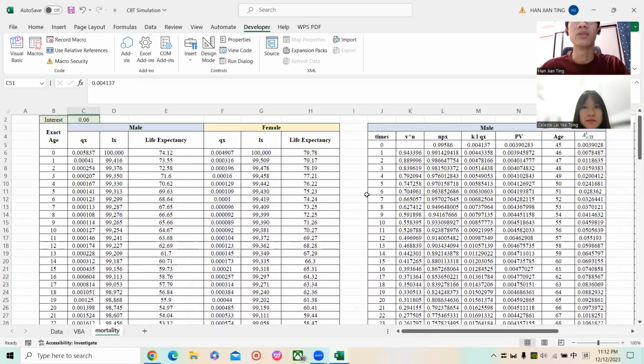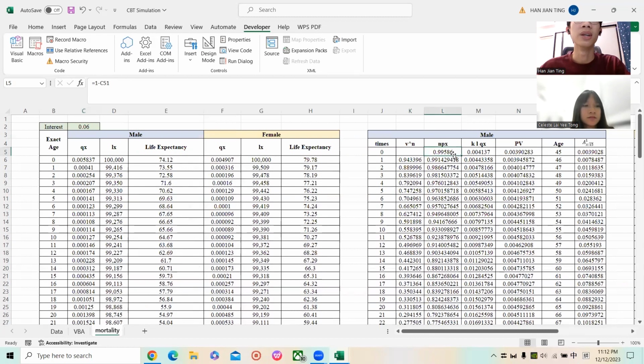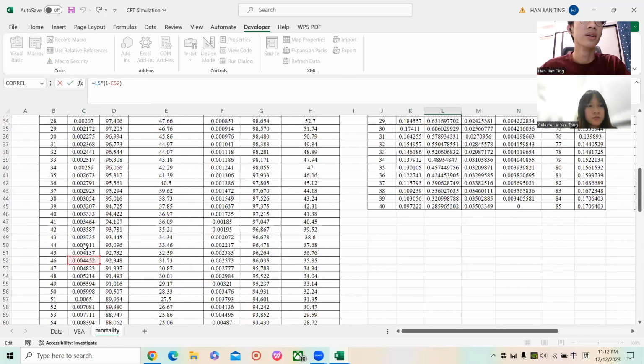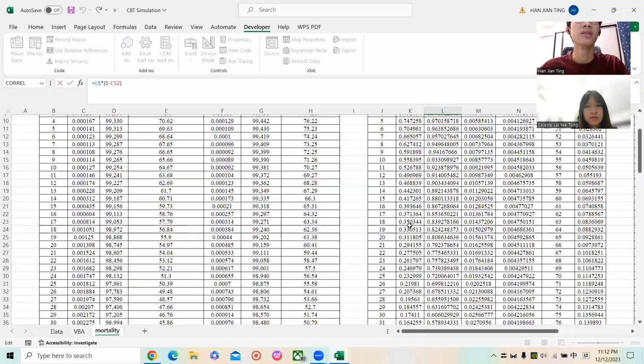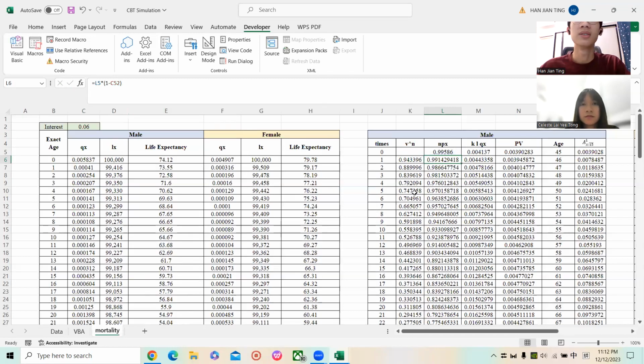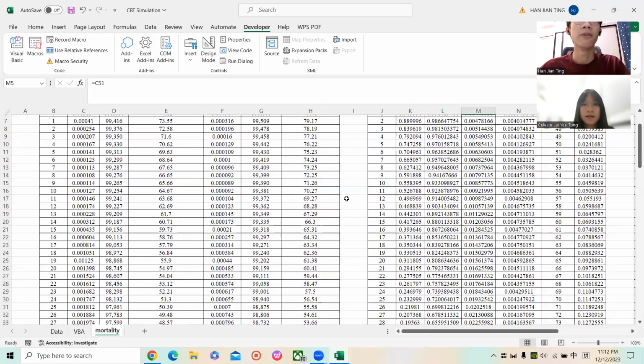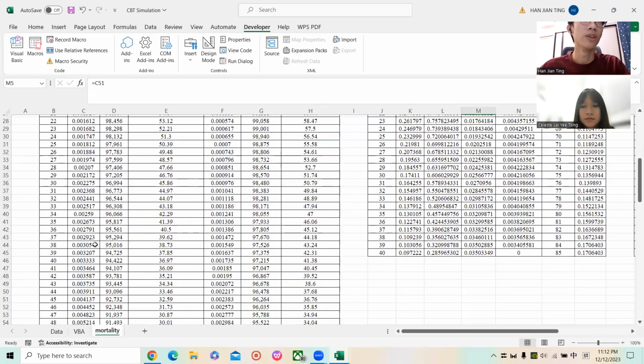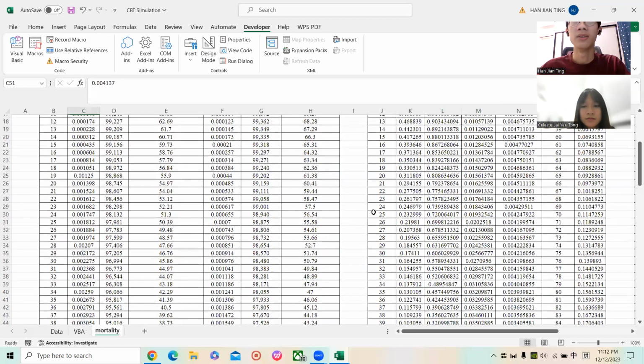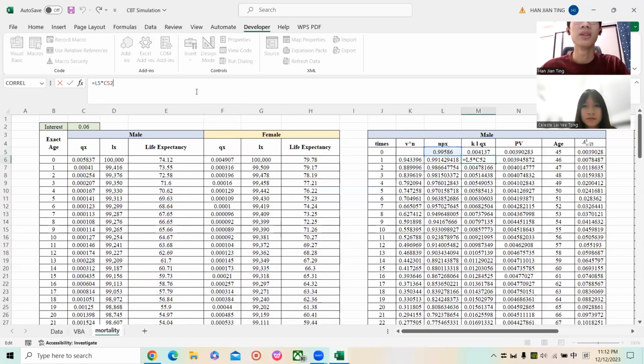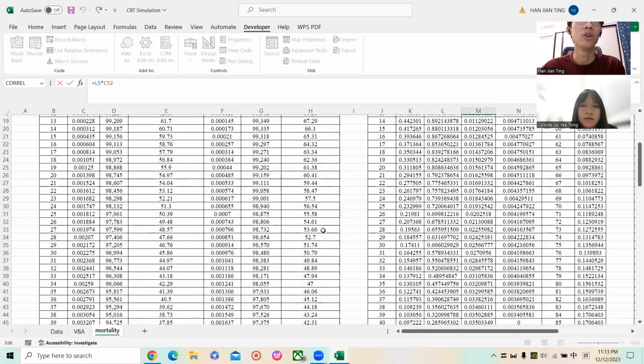Then we need to subtract from 1, because we need to find the px. For the second one, we use the previous px, then multiply with the current px, and the current px also uses 1 minus. And similar for the others. And for the qx, for the first one we also find q45 by looking at the table for q45 for the males. And for the second one, we use the previous px, then multiply with the current qx.